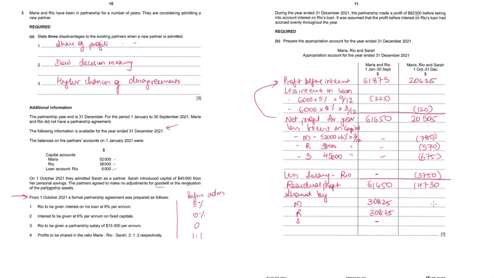But after admission it will be divided in the ratio 2:1:2. So 14,730 divided by 5: Rio's share will be 2,946, and Maria and Sarah will be double of that, 5,892. And that completes the appropriation account.